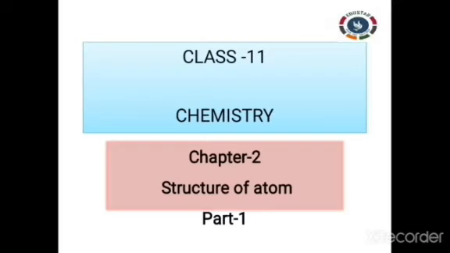This is class 11 chemistry and you are with me in the part 1 of the second chapter, structure of atom. In the previous unit we have discussed Dalton's atomic theory. The Dalton atomic theory was a baby theory. It was not able to say anything about the stability of the atom. Moreover, it was not able to obey the law of definite proportion, law of conservation of mass and law of multiple proportion.